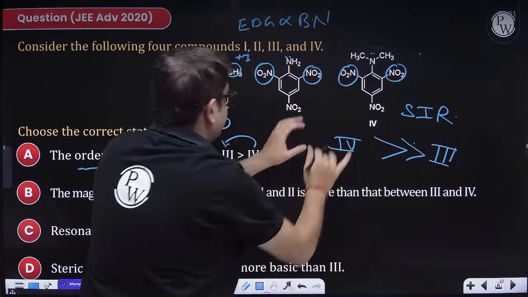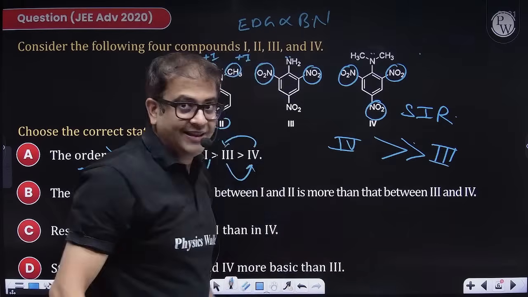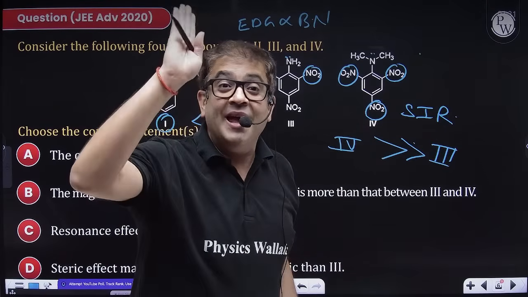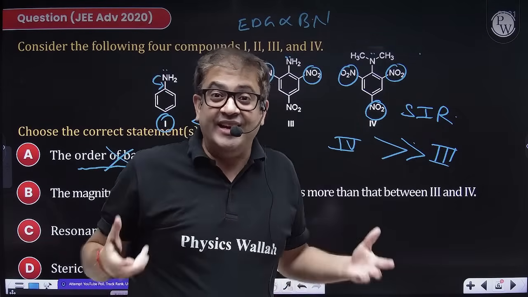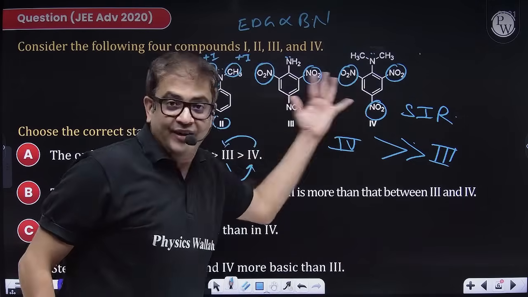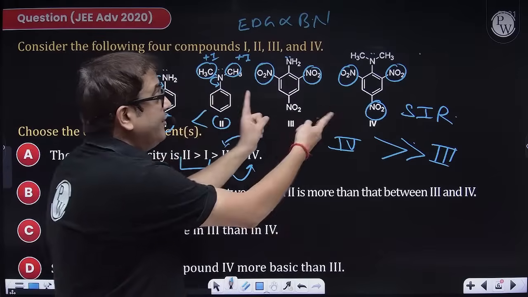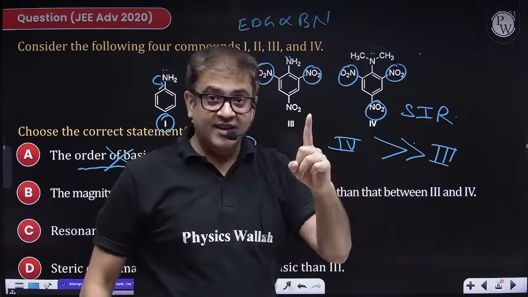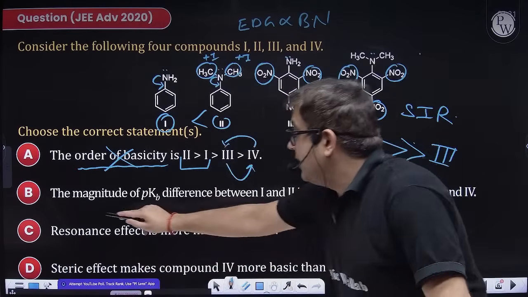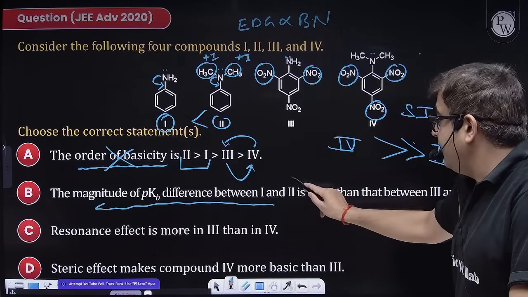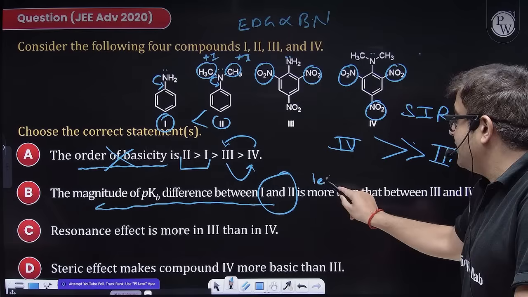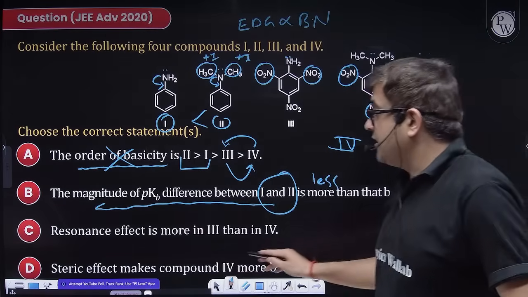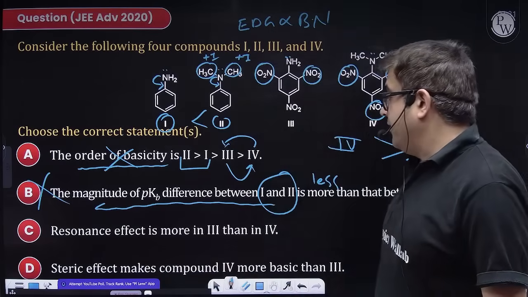Obviously, they will be less because ultimately electron withdrawing groups are there, so they will withdraw. Sir, but you are saying resonance will not. Beta, NO2 applies the highest minus I as well. So inductive effect will be there. So they are definitely less basic than these two. But the difference between the basic nature of these two is very large. So just read the option. The magnitude of pKb difference between 1 and 2, no sir, it is very less. This is very large. So obviously this is also incorrect.